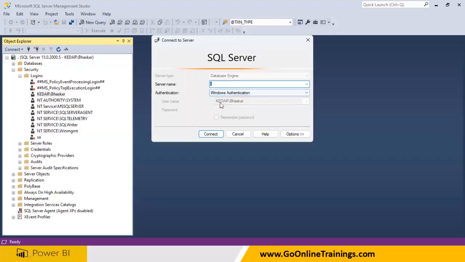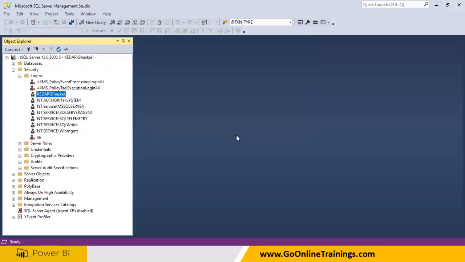Your authentication, Kedar, Bhaskar, Jogi, will be taken automatically. With that help, it is not asking for a password. This password and everything, you would have given at the Windows level. The Windows authentication is going to be working here, right? So what is the Windows authentication?